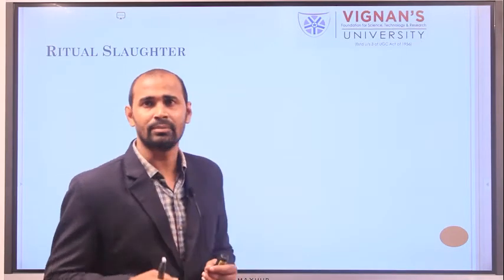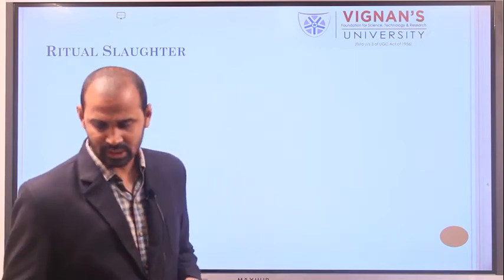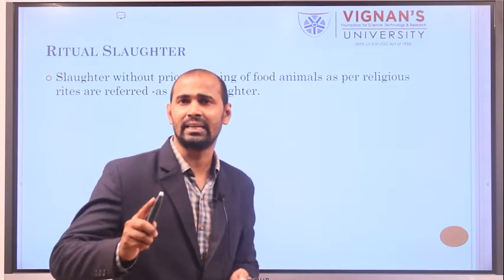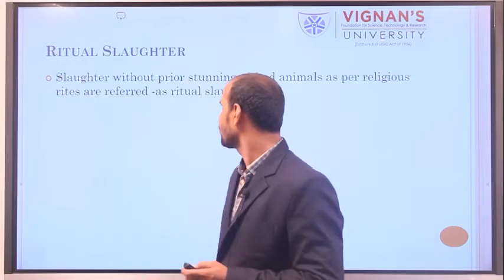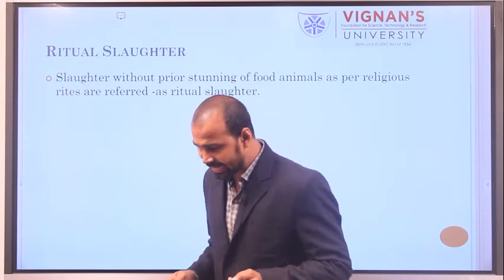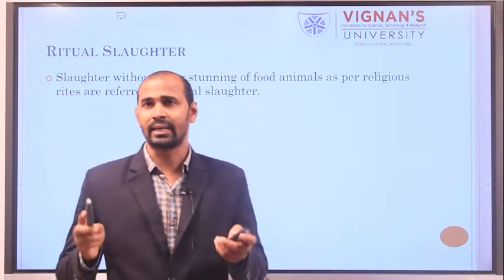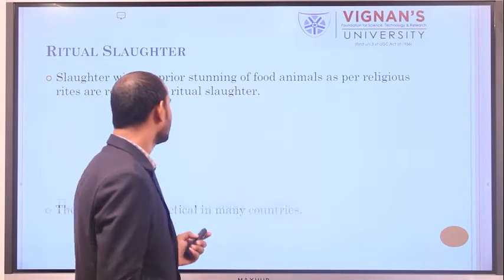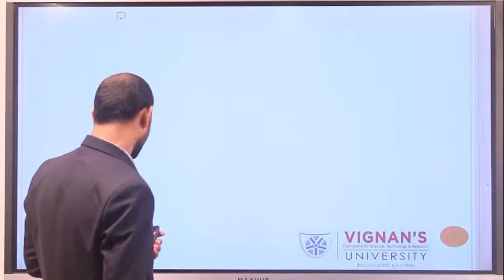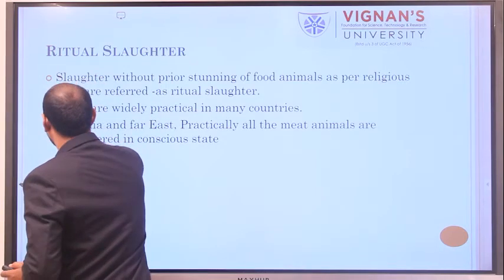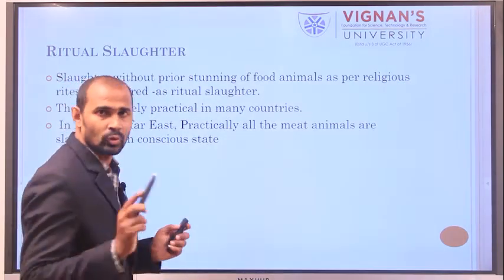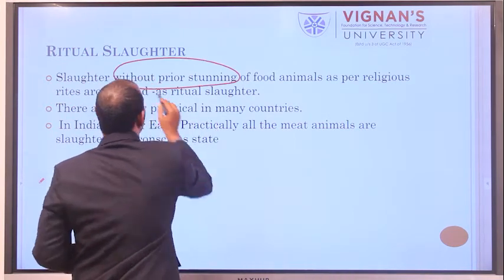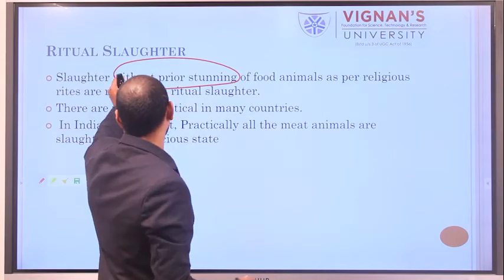Next, coming to the second method of slaughtering, ritual slaughter. In ritual slaughter, the procedure is done as per religious rites. In this ritual slaughter, we generally do slaughtering prior to stunning, that means without stunning the animal.